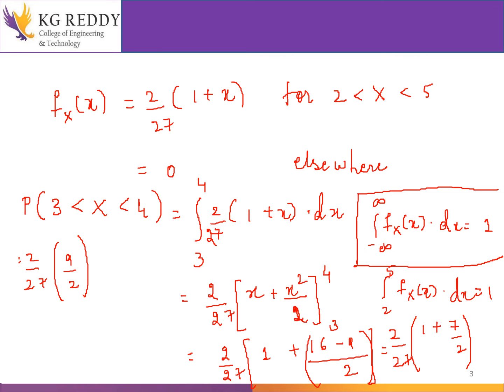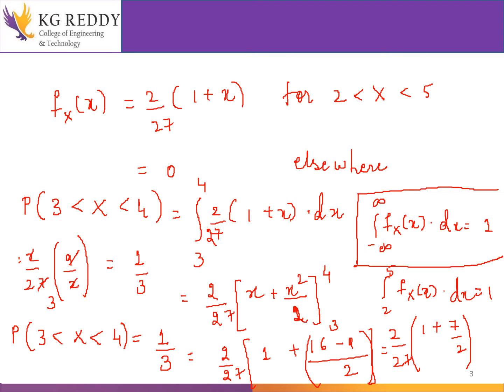I've just added that, and so 9 will be 3, it is equal to 3. So I can say that the probability of 3 less than x less than 4 will be equal to 1 by 3.